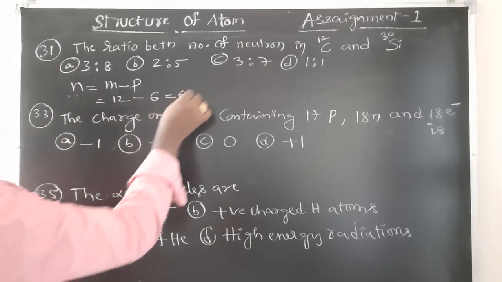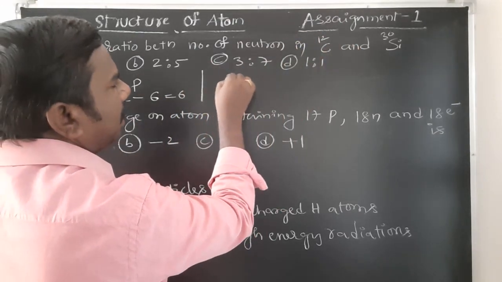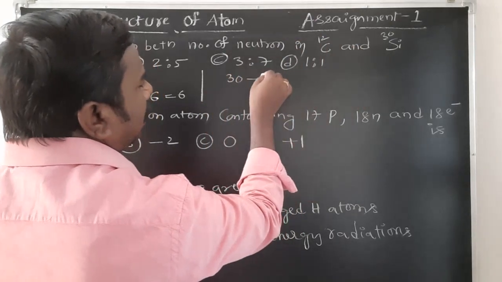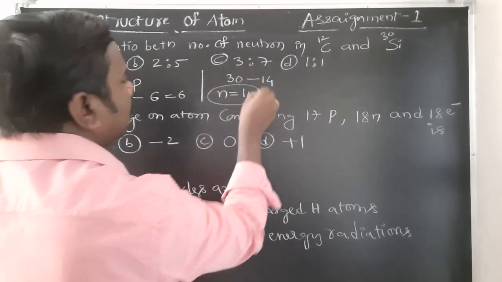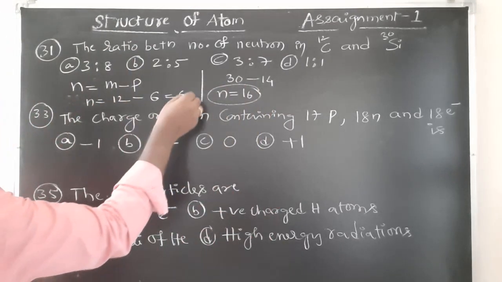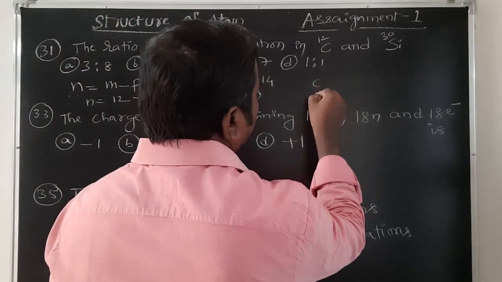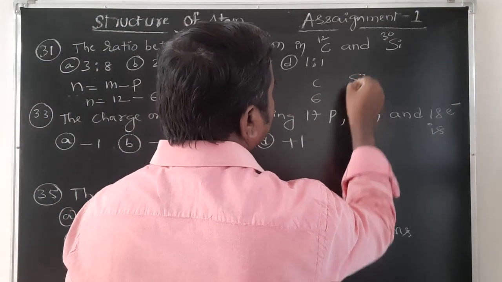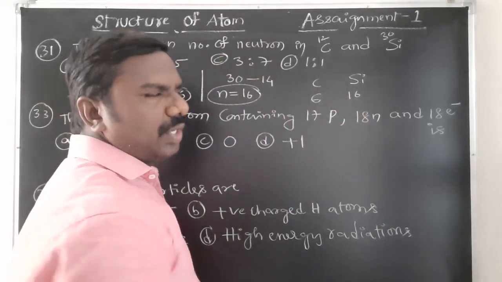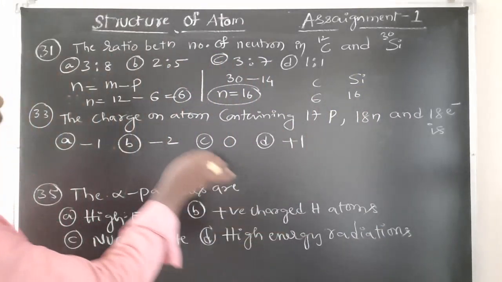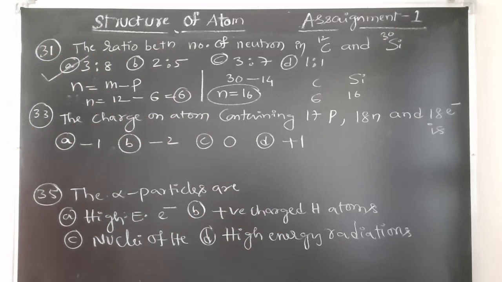That is C12. Next, silicon 30, mass number will be 30. Silicon atomic number is 14, then you will get 16. Neutrons in silicon 16. Neutrons in carbon will be 6. So, carbon neutrons 6, silicon neutrons 16. 2 3s, 2 8s, 3:8 ratio. So, hence the right option is option A, correct students?